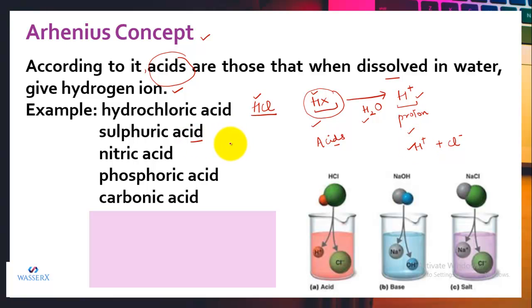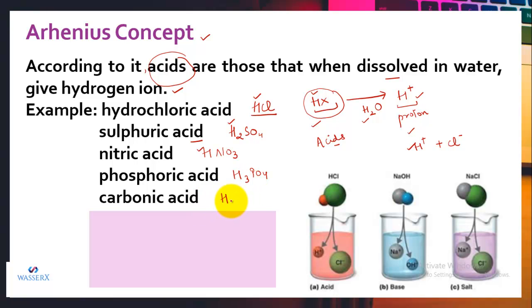Similarly, we have an example of sulfuric acid. We know that the formula for sulfuric acid is H2SO4. It also possesses H, so that means it will also produce hydrogen ion when dissolved in water. So it is also an acid. Similarly, we have nitric acid. The formula for nitric acid is HNO3. Again, according to Arrhenius, it is an acid. Phosphoric acid formula is H3PO4. So this is also an Arrhenius acid.